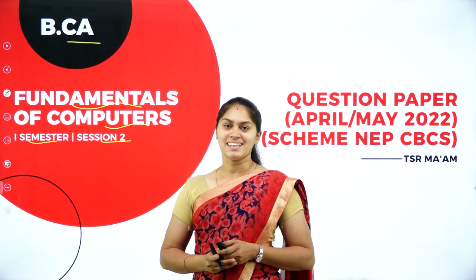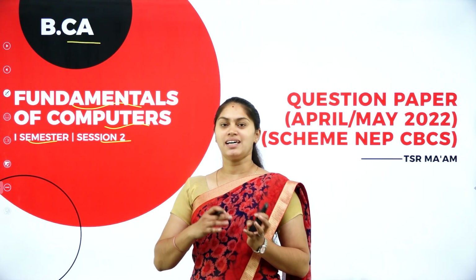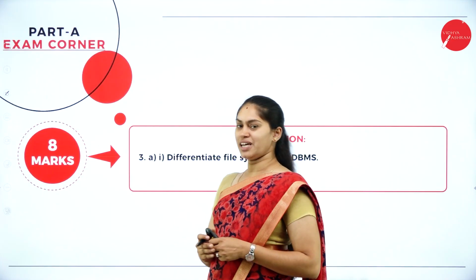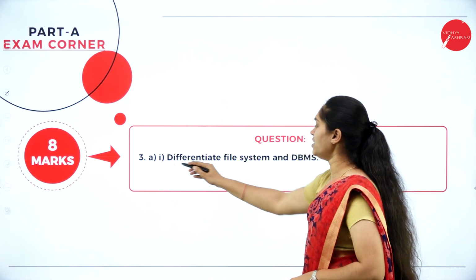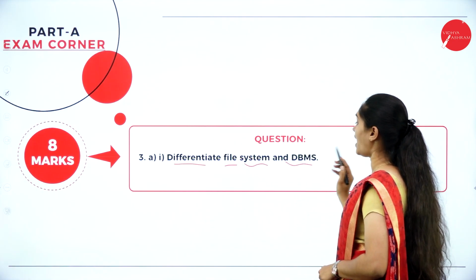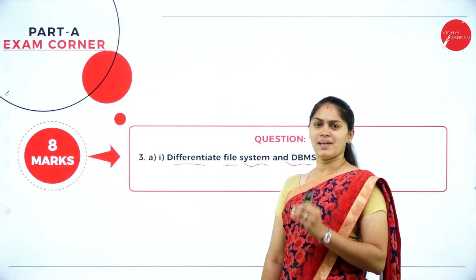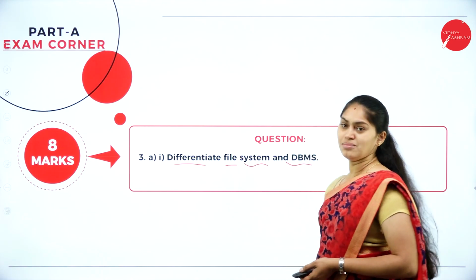As we all know, in the last session of this question paper discussion, we discussed question numbers 1 and 2. So in today's session, we'll get into question number 3 from Part A. Here we have a question: differentiate the file system and DBMS, and this is for 8 marks. So here you have to write a minimum of 8 points regarding the difference between the file system and DBMS.